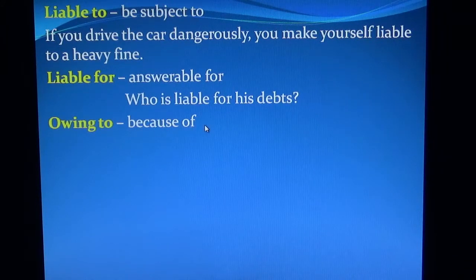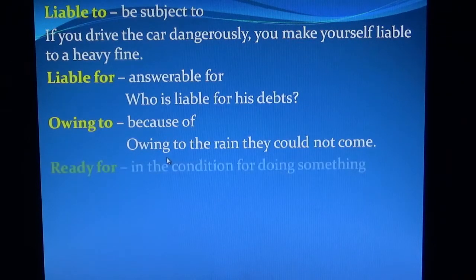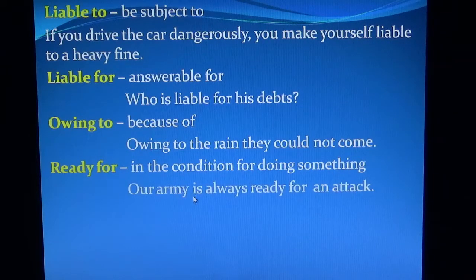Owing to means because of. Owing to the rain, they could not come. Ready for means in condition for doing something. Our army is always ready for an attack.